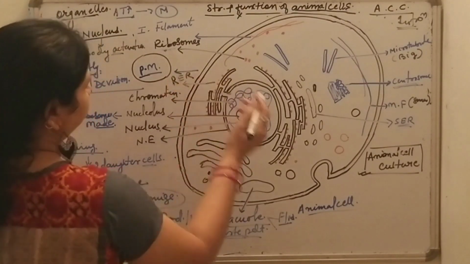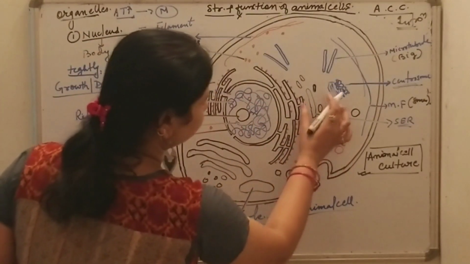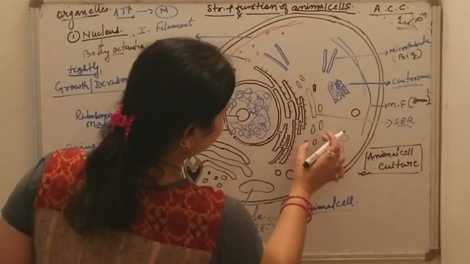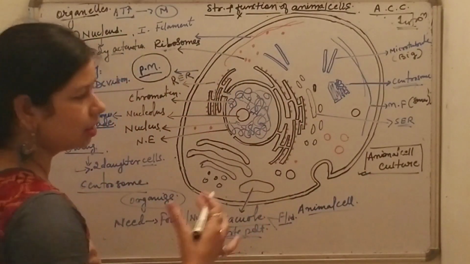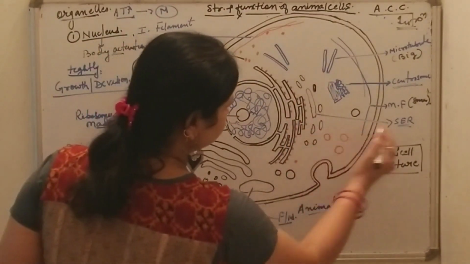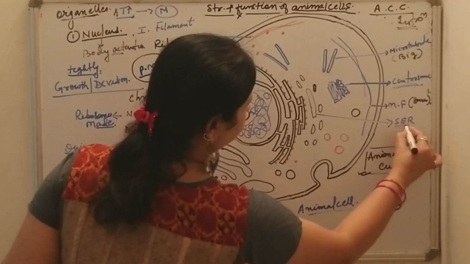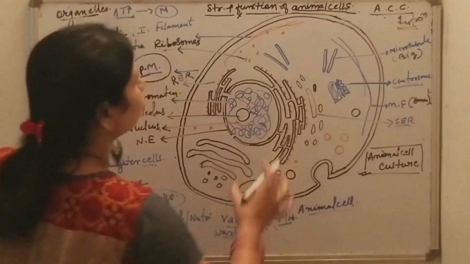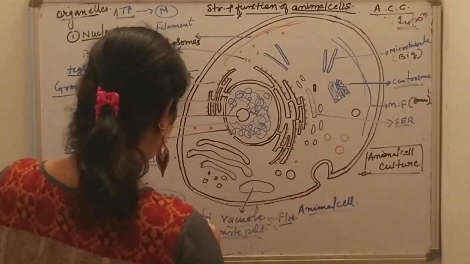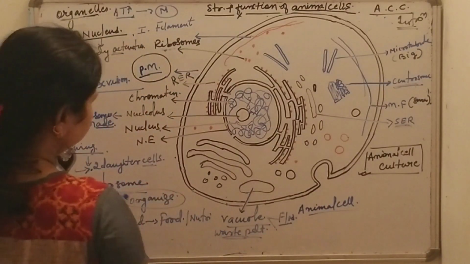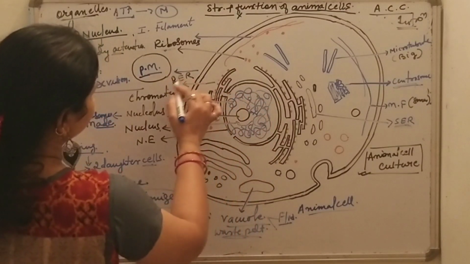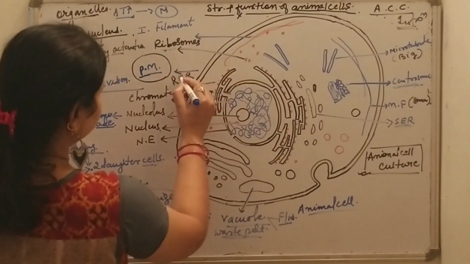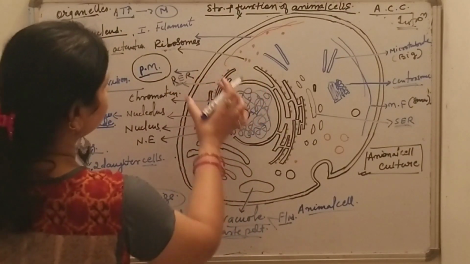The endoplasmic reticulum devoid of ribosomes, where no ribosomes are on the membrane, is known as smooth endoplasmic reticulum because its membrane is smooth due to the absence of ribosomes. In the rough one, the membrane is rough because of the presence of ribosomes.